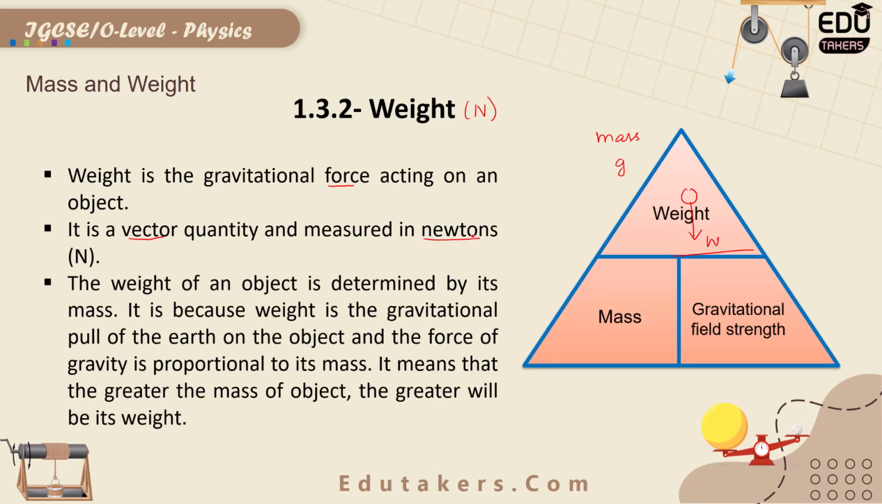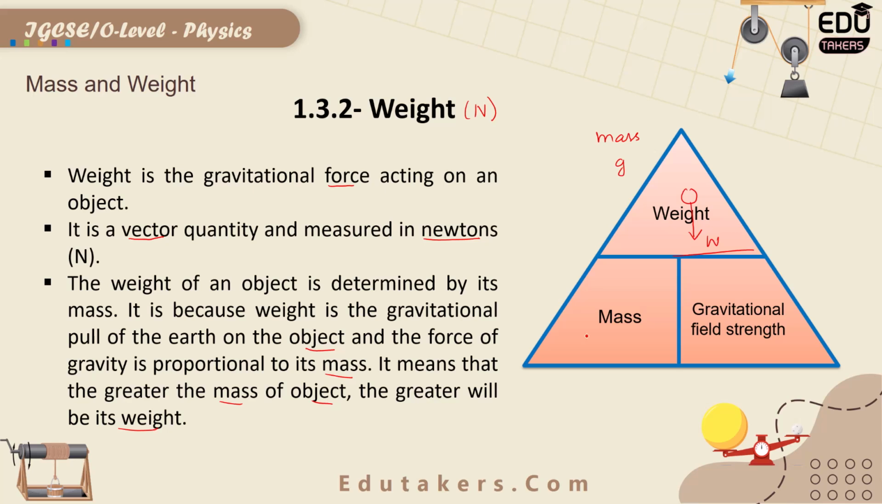The weight of an object is determined by its mass. What does this mean? The weight of an object is basically dependent on the mass of the object. It is because the weight is the gravitational pull of the earth on the object and the force of gravity is proportional to the mass. It means that the greater the mass of the object, the greater will be its weight. Larger the mass of the object, greater would be the weight for that object.